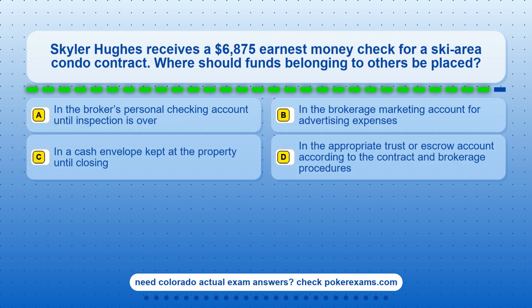Question 8. Skylar Hughes receives a $6,875 earnest money check for a ski-area condo contract. Where should funds belonging to others be placed? Option A. In the broker's personal checking account until inspection is over. Option B. In the brokerage marketing account for advertising expenses. Option C. In a cash envelope kept at the property until closing. Option D. In the appropriate trust or escrow account according to the contract and brokerage procedures.